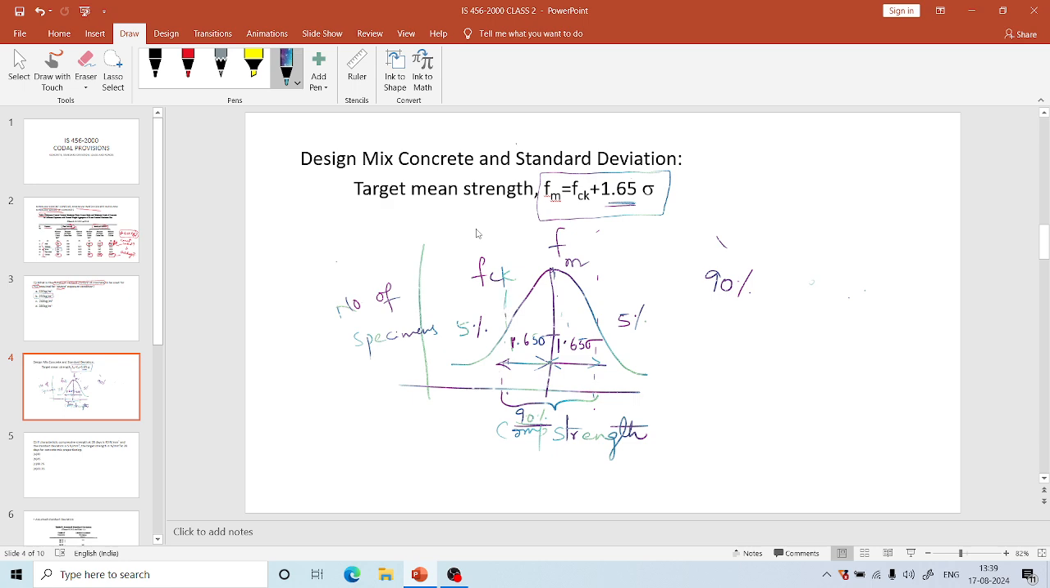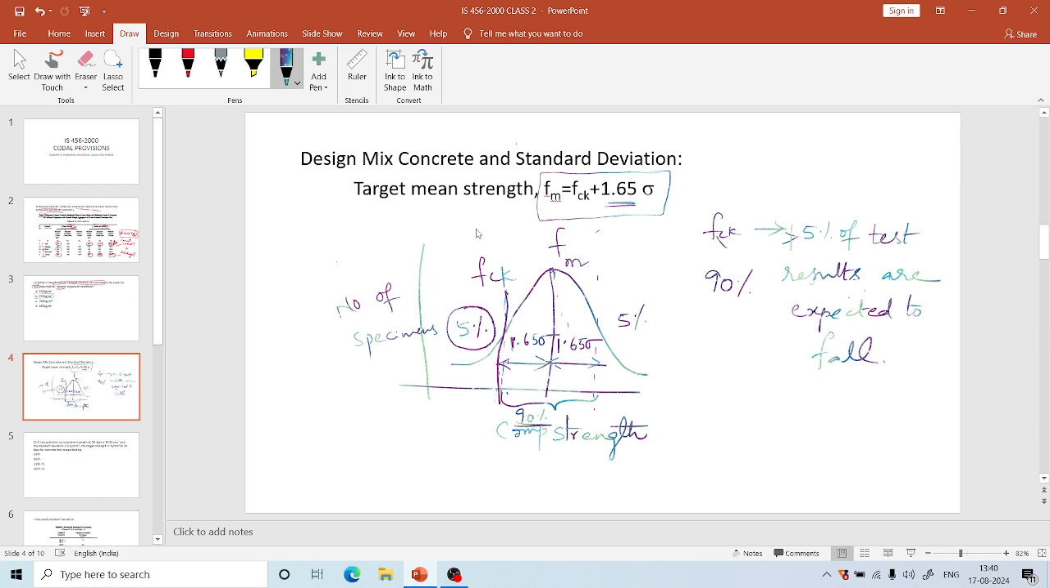So from this we can infer one thing: what is characteristic strength? FCK, characteristic strength, is the strength below which not more than 5% of test results are expected to fall. This is the characteristic strength. And from this graph we can say below FCK, at 1.65 times the standard deviation, only 5% of the test results are there.